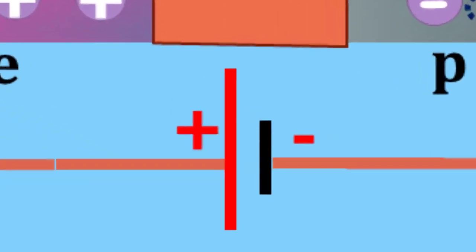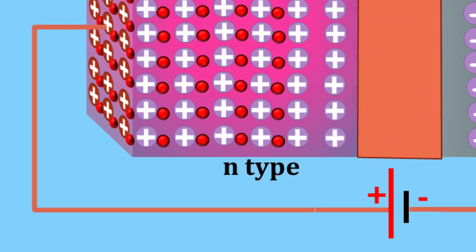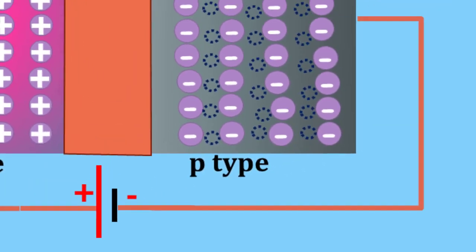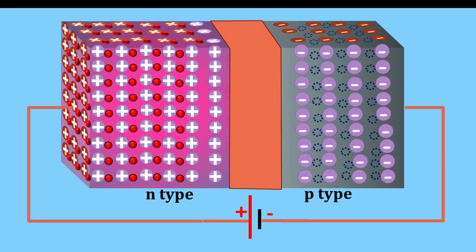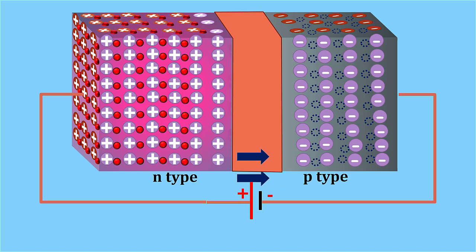When the positive terminal of the battery is connected to the n side and the negative terminal to the p side, so that the applied potential difference is in the same direction as that of the barrier potential, the junction is said to be reverse biased.